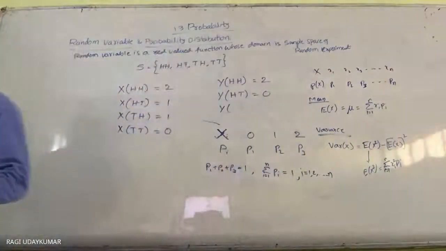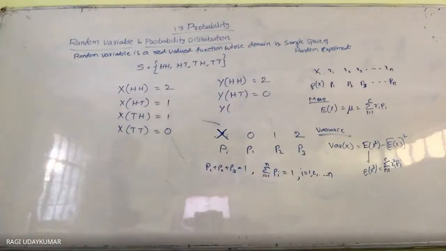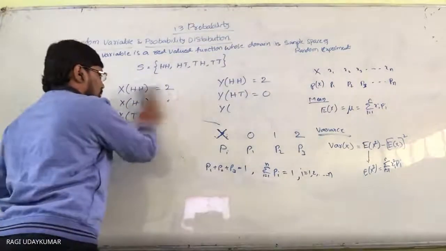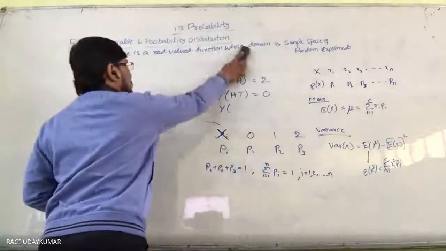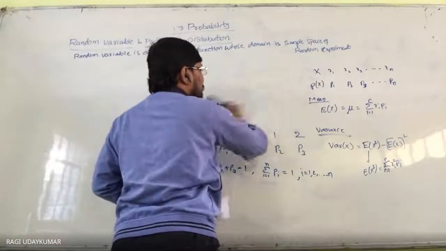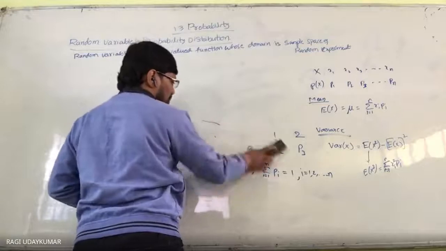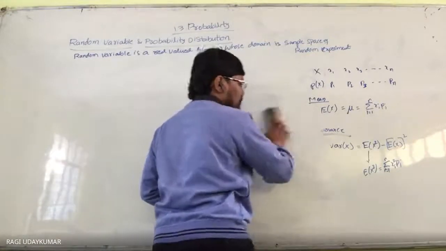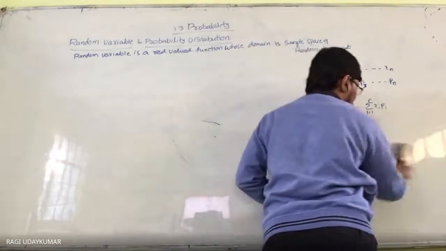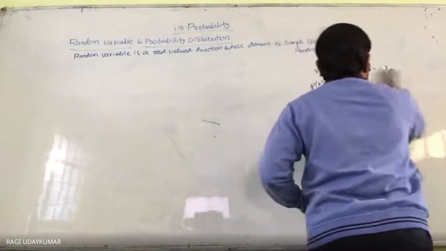So what are the problems based on this random variable? You just need to find the probabilities of the values of the random variable. Whatever problems are based on the mean and variance, you can leave those. Okay, so let us start the exercise 13.4 problems. What is the condition here?